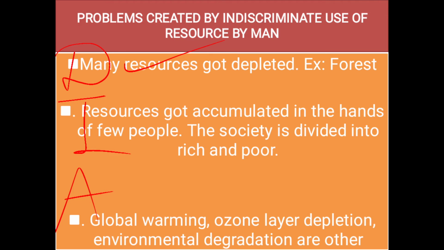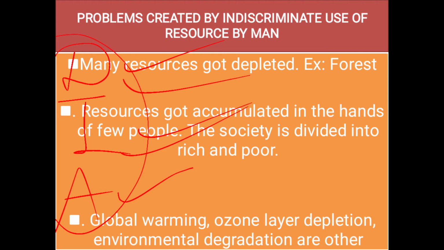D for depletion, A for accumulation, and I for indiscrimination, right? Here you can make the point of depletion of the resources for satisfying the greed of a few individuals. Indiscriminate exploitation of the resources led to global ecological crises such as global warming, ozone layer depletion, and others. Accumulation of the resources in certain hands divides society into two parts: haves and have-nots.